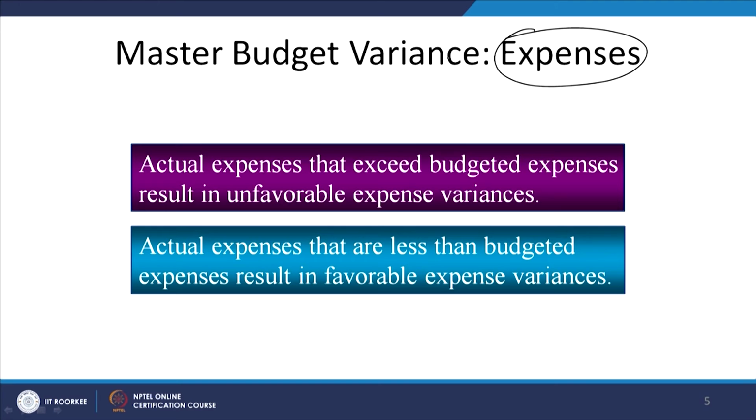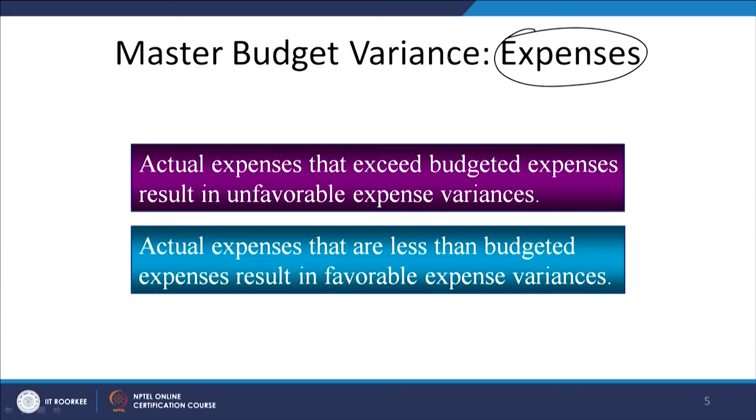Now, 3,80,000 of the budgeted sales, actual sales have gone up by 20,000, so 4 lakhs. So how has the cost increased? Proportionately it has gone up. What was expected at 4 lakh rupees of the sales, the cost of production? Has it gone up in the same proportion, or has it gone up more or less? That is again called the variance. And if actual expenses are less than the budgeted expenses, that results in favorable expense variances. So either way it can be possible, but in both the cases, if it is beyond the threshold level, we will have to analyze those variances.